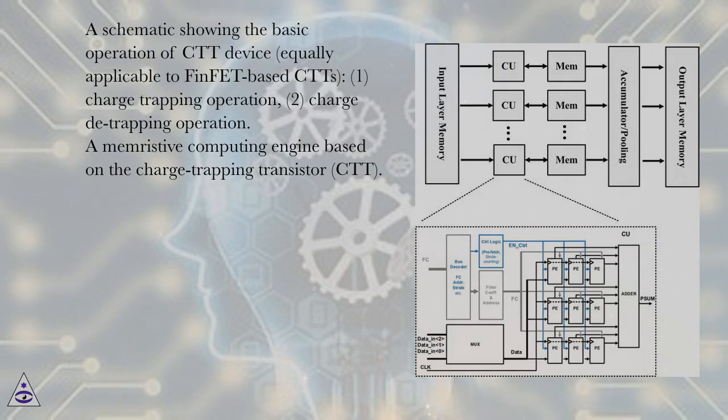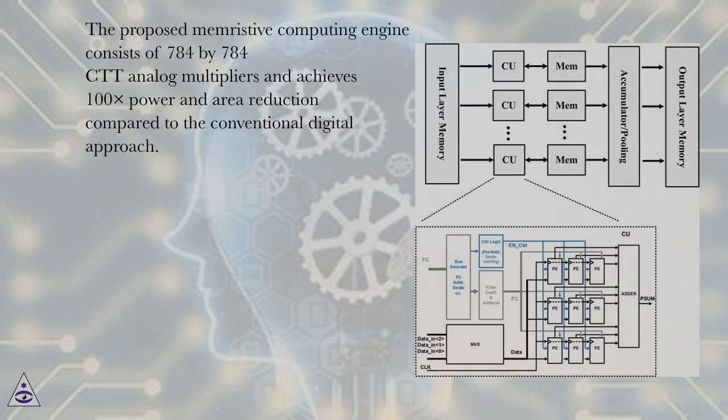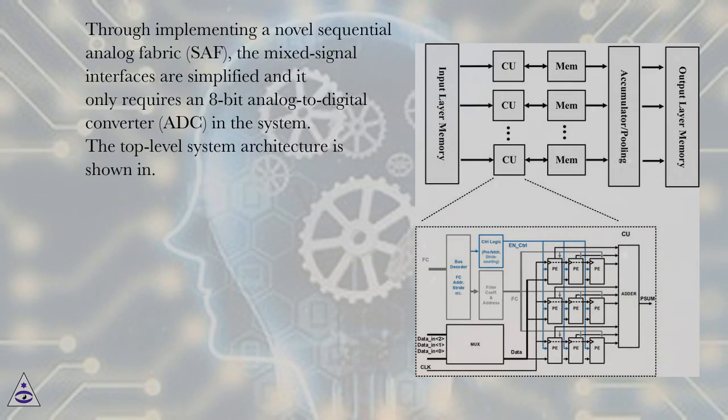A memristive computing engine based on the charge trapping transistor, CTT. The proposed memristive computing engine consists of 784 by 784 CTT analog multipliers and achieves 100 times power and area reduction compared to the conventional digital approach. Through implementing a novel sequential analog fabric, SAF, the mixed signal interfaces are simplified and it only requires an 8-bit analog to digital converter, ADC, in the system. The top-level system architecture is shown in.